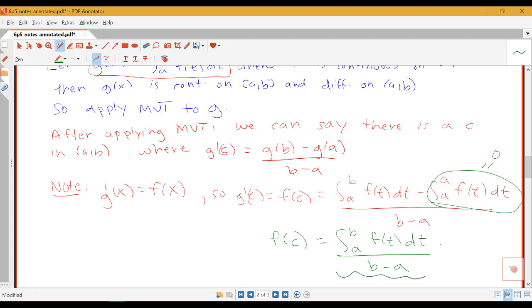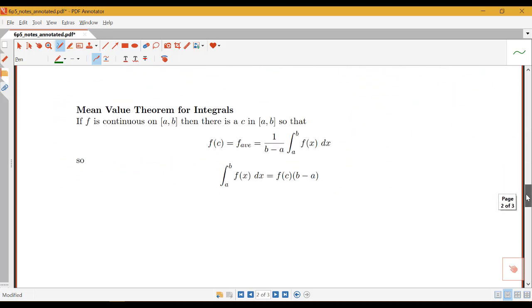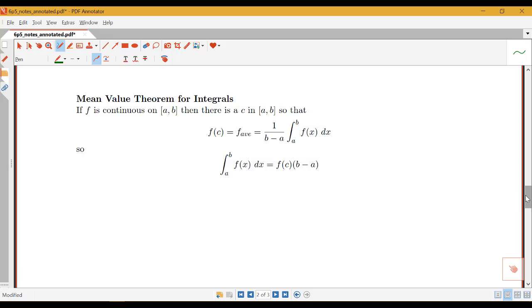And this is exactly the formula for average value. So we see we've said that we can find a point as long as we have a nice continuous function f, so that the value at that point is equal to the average value of the function. This is summarized below here in this statement for our mean value theorem for integrals.